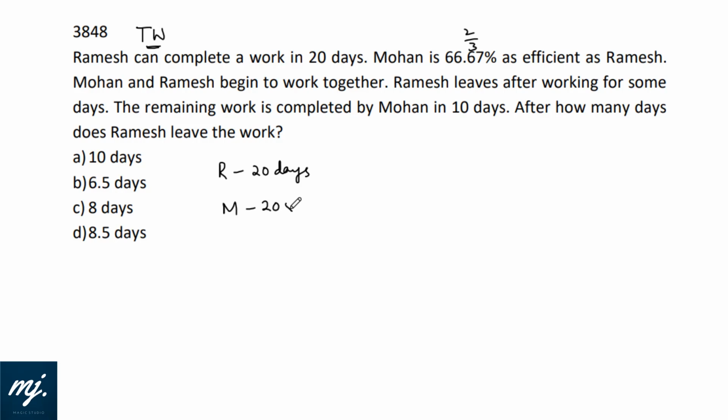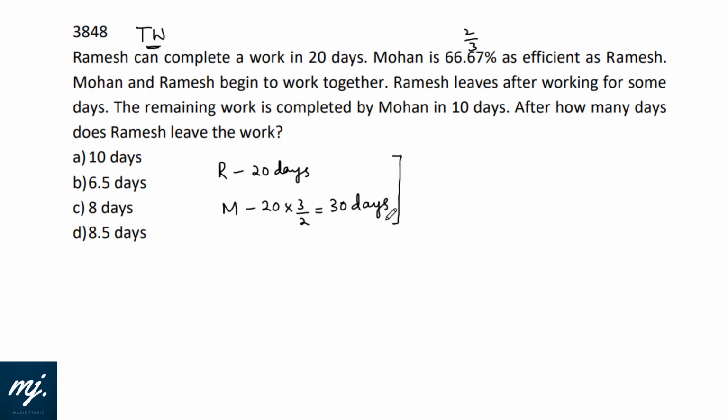That means Mohan will take more time, and more time would be just the inverse of the efficiency ratio, 3 by 2. That means Mohan would be completing the same work in 30 days. If Mohan is 2/3 as efficient as Ramesh, that means if Ramesh is 3 times, Mohan is 2 times. Mohan will take 30 days.